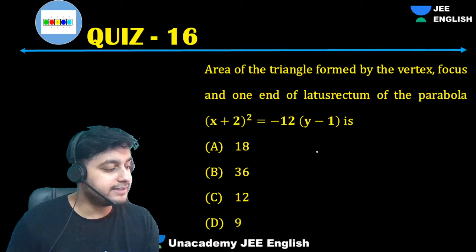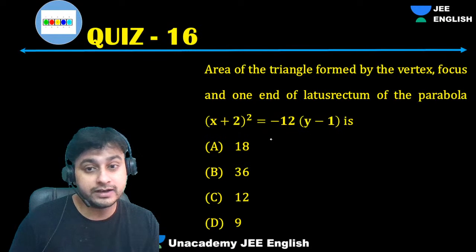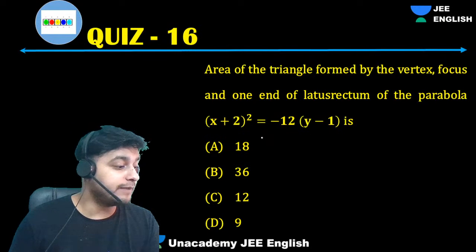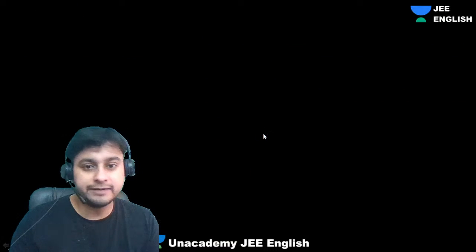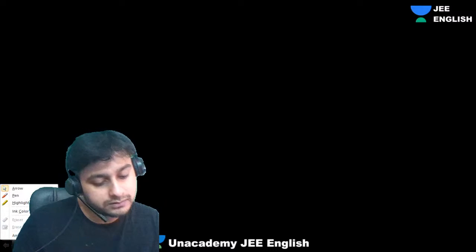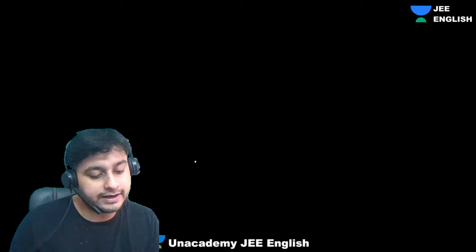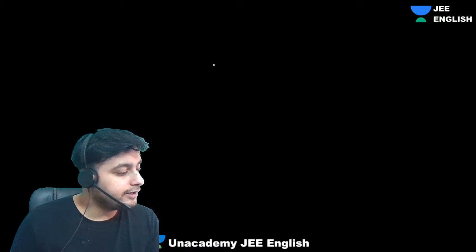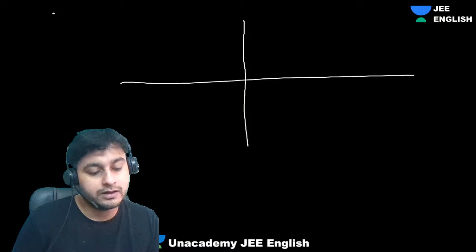So what is that, guys? Tell me. 4a, right? (x + 2)^2 is 12 times (y - 1), right? Okay, let me write it down. So what I'll get here is (x + 2)^2 = -12(y - 1).